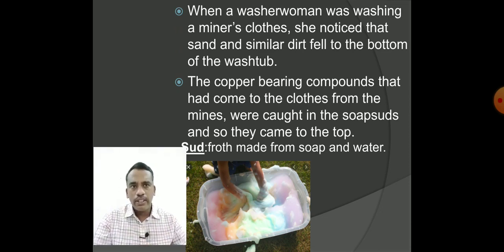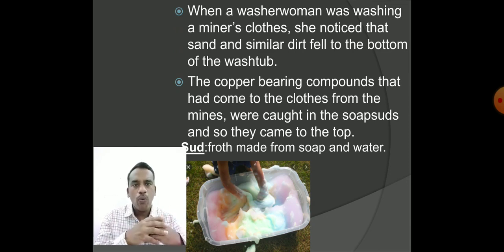You can study this: when a washerwoman was washing a miner's clothes, she noticed that sand and similar dirt fell to the bottom of the washtub. The copper-bearing compounds that had come to the cloth from the mines were caught in the soap suds. Here, suds is nothing but the froth, the mixture of soap and water. They were caught, and so they came to the top. So this froth flotation technique was simply observed by a washerwoman while washing clothes.